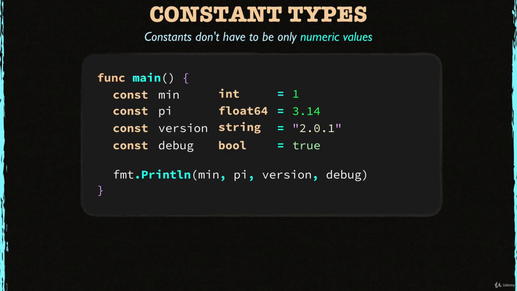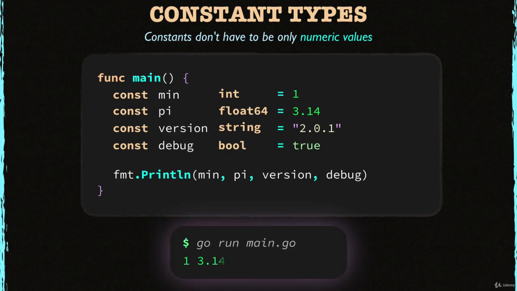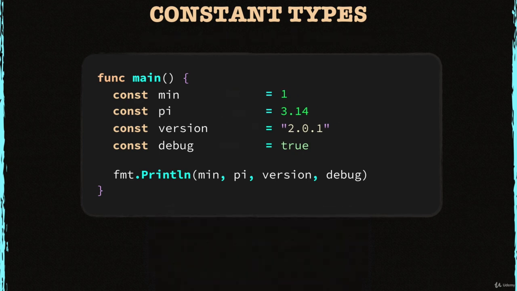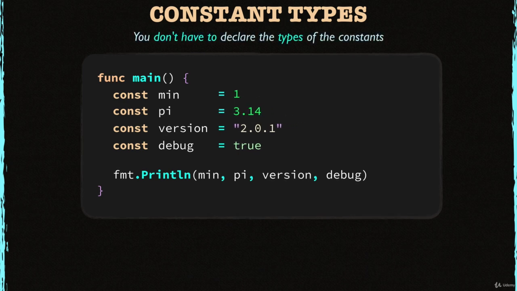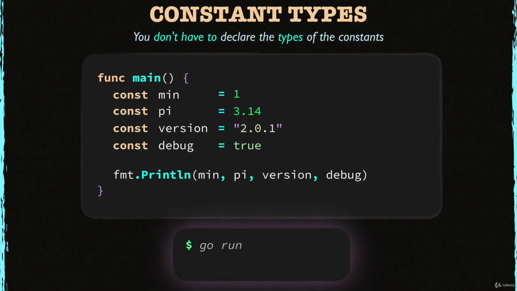Now, let's run it. Note that all these values are literals, so they are constants. By the way, you don't need to declare the types. Let's check it out. Here I removed the type declarations. Let's run this program again. As you can see, it prints the same values like the previous program, right? It looks like nothing has changed.